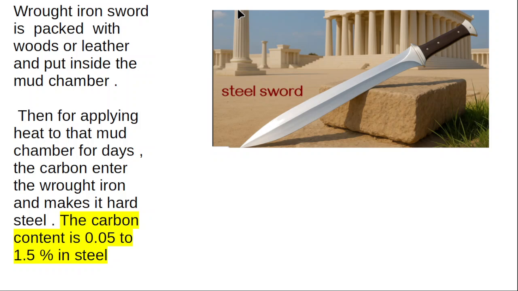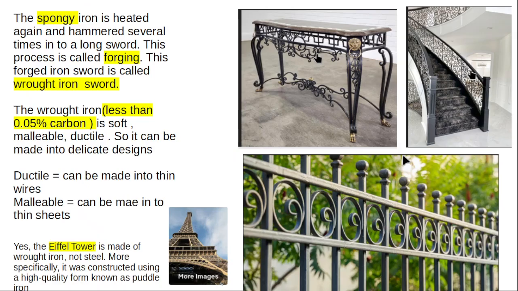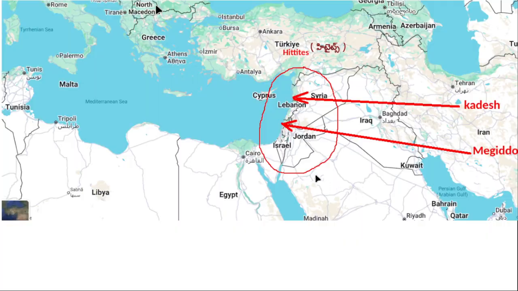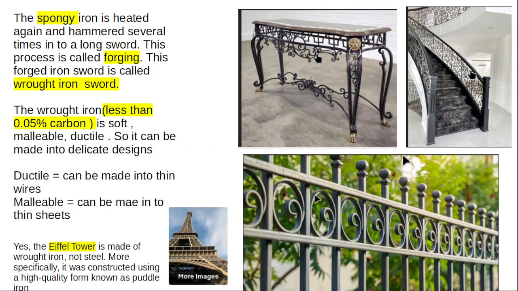With wrought iron you can make very beautiful designs, like the designs you will find on the fences and metal gates of big buildings, or staircases. See that the staircases are made up of wrought iron. This table is also made up of wrought iron. Wherever you want to make very complicated designs with a metal, there you have to use wrought iron. Even the Eiffel Tower is made up of wrought iron.